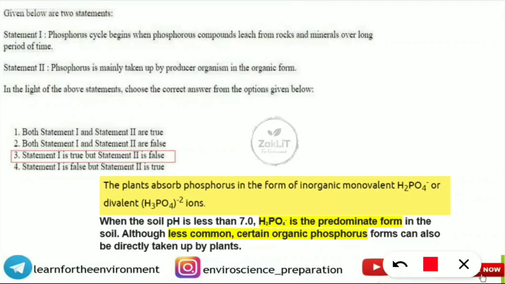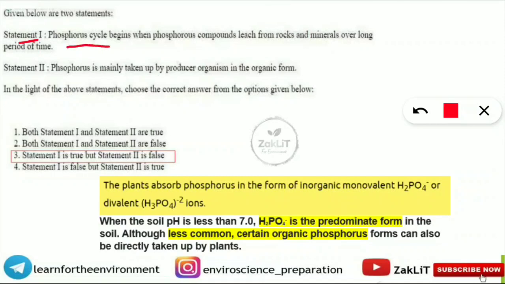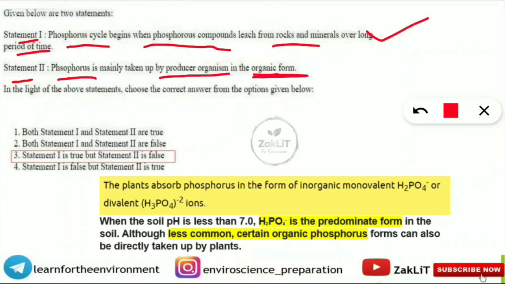So the question is on your screen. Two statements were given. First, statement 1: phosphorus cycle begins with phosphorus compounds leached from the rocks and the minerals over a long period of time. So this is absolutely a correct statement. Next is statement 2: phosphorus is mainly taken up by the producer organism in the organic form. Producer organism means plants, and they're saying phosphorus is taken in the organic form in the phosphorus cycle. So this statement is wrong. Statement 1 is correct, statement 2 is wrong. So here option 3 will be correct, that is, statement 1 is true, but statement 2 is false.